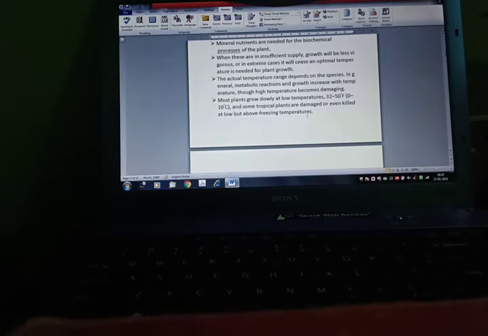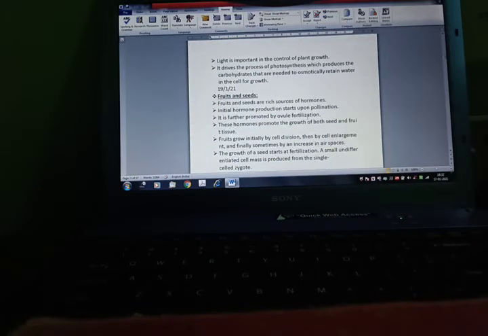Mineral nutrients are needed for the biochemical processes of the plant. When these are in insufficient supply, growth will be less vigorous, or in extreme cases, it will cease. An optimal temperature is needed for plant growth. The actual temperature range depends on the species. In general, metabolic reactions and growth increase with temperature, though high temperature becomes damaging. Most plants grow slowly at low temperatures, that is 32 to 50 degrees Fahrenheit, and some tropical plants are damaged or even killed at low but above freezing temperatures.